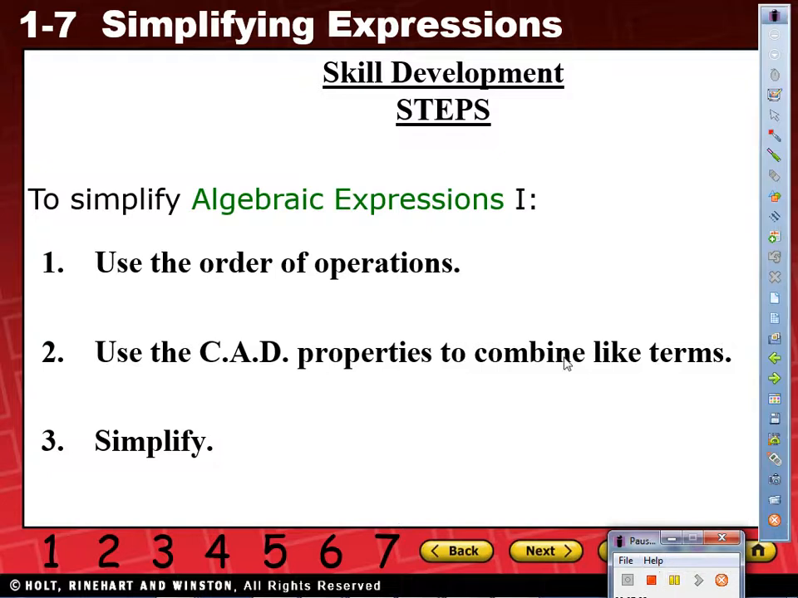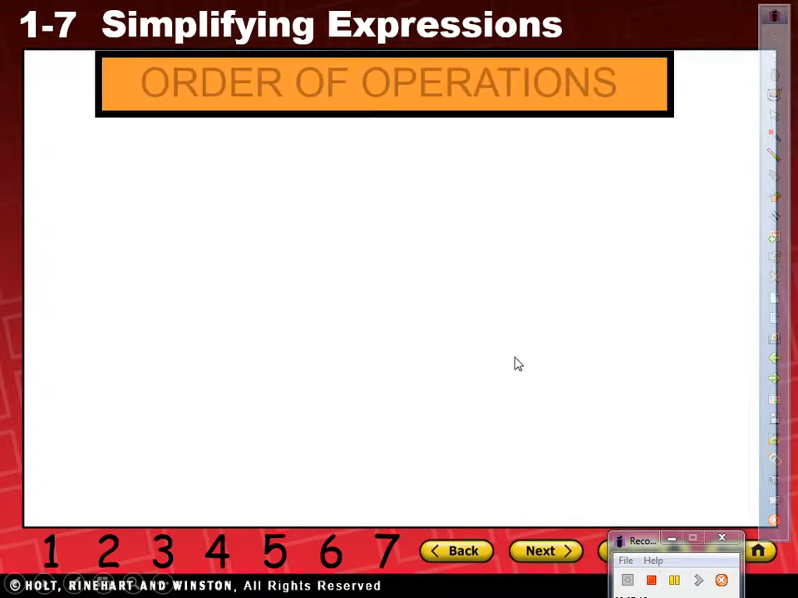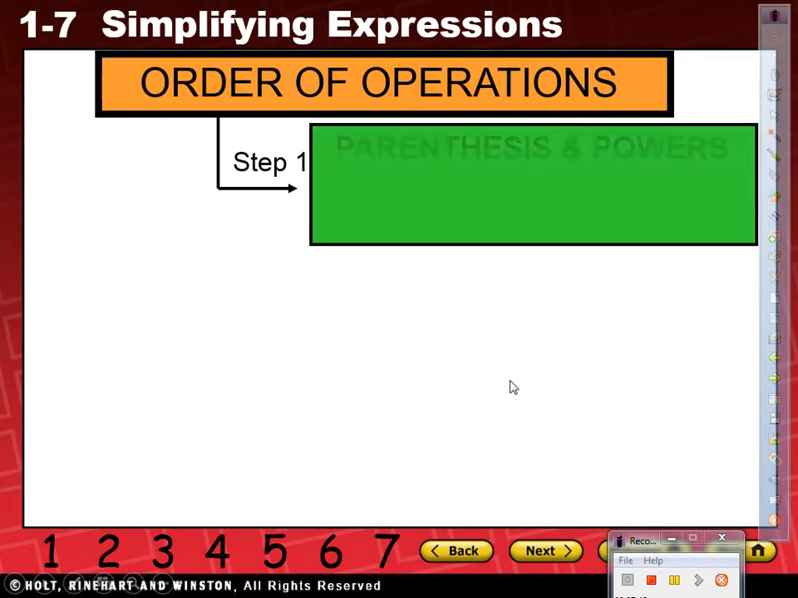So, just to recap, everybody look up, please. We know the steps. Just use the order of operations, use your properties to combine like terms, and at the end we simplify. So now let me revisit order of operations just to clarify. Here we go. Order of operations. We start off with parentheses and powers. Now we know that powers are exponents, is that correct? You don't write this down, you're just paying attention.